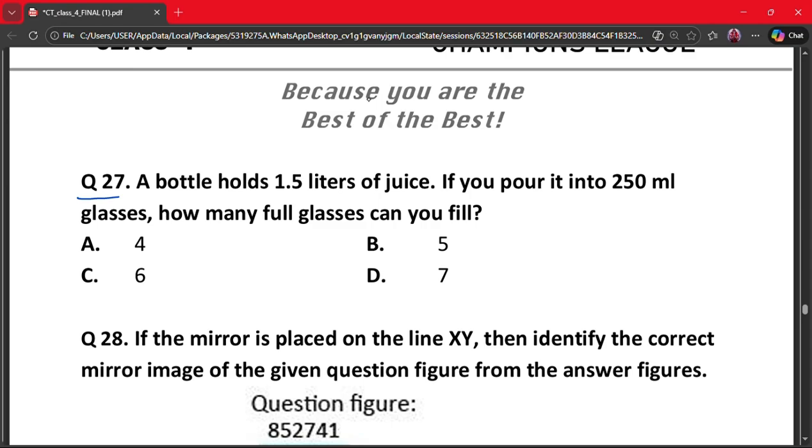Let's do it step by step. So the water is 1.5 liters, that is 1500 ml. Each glass is 250 ml. So 1500 divided by 250, which gives us 6. So we can fill 6 glasses.